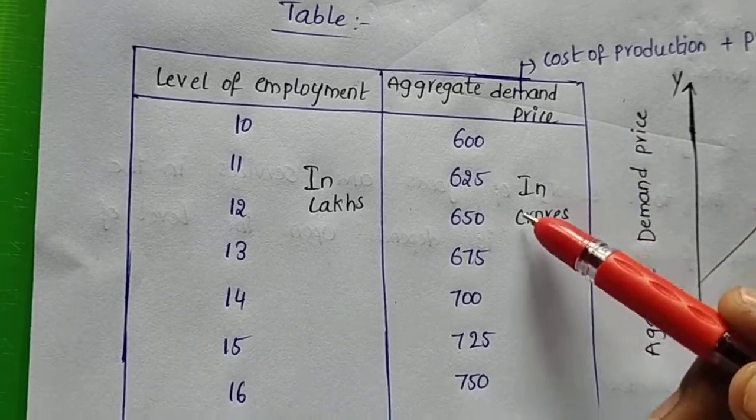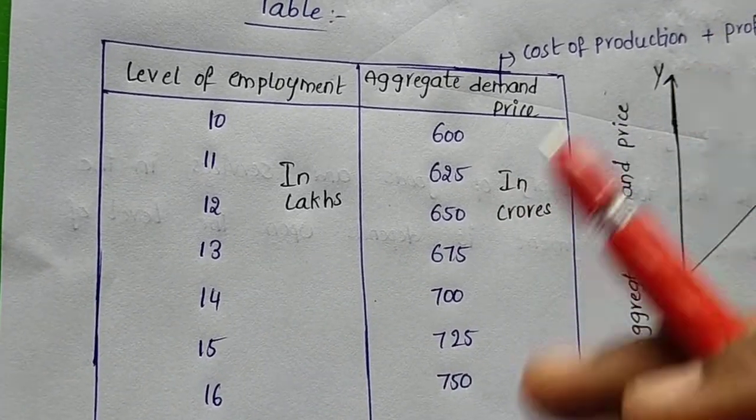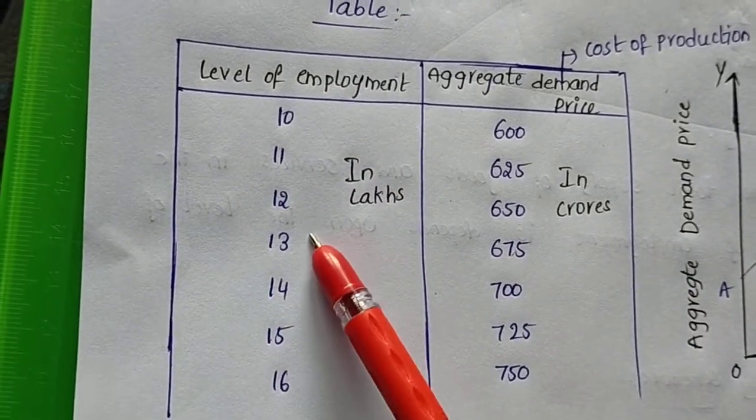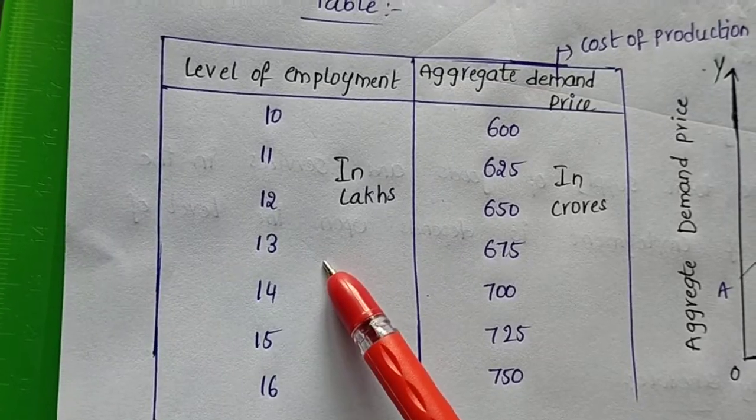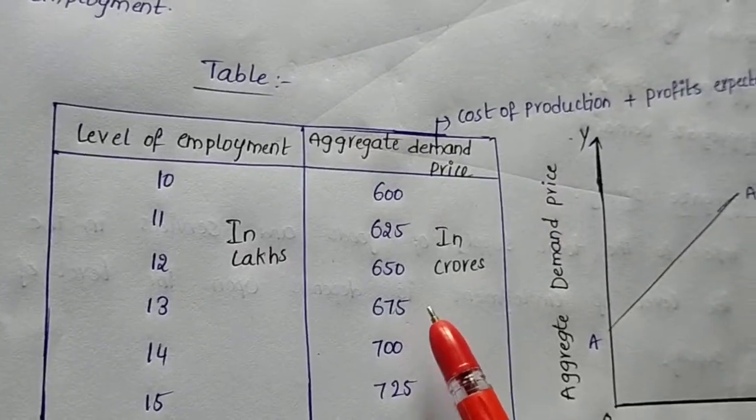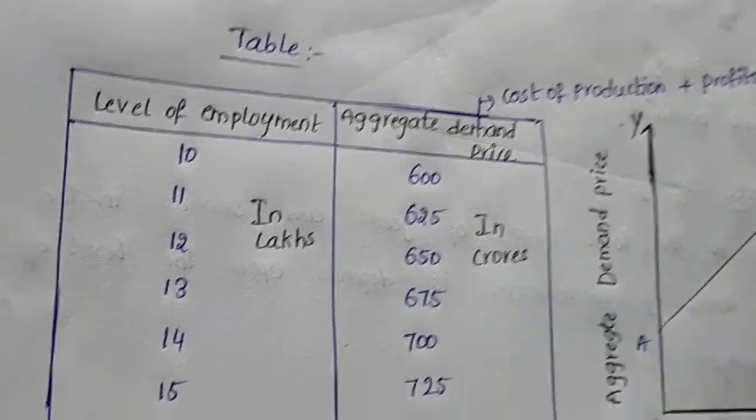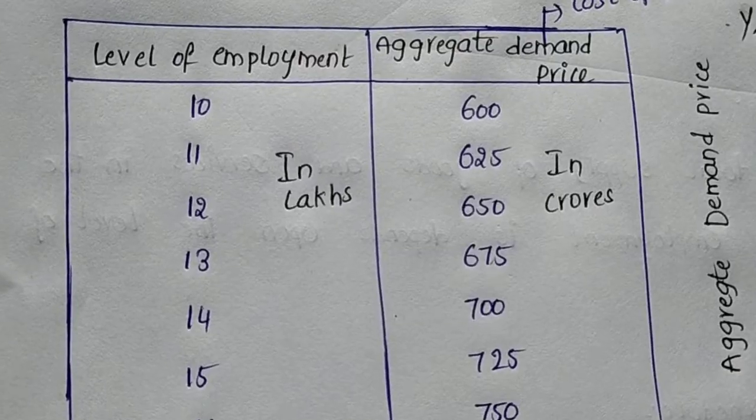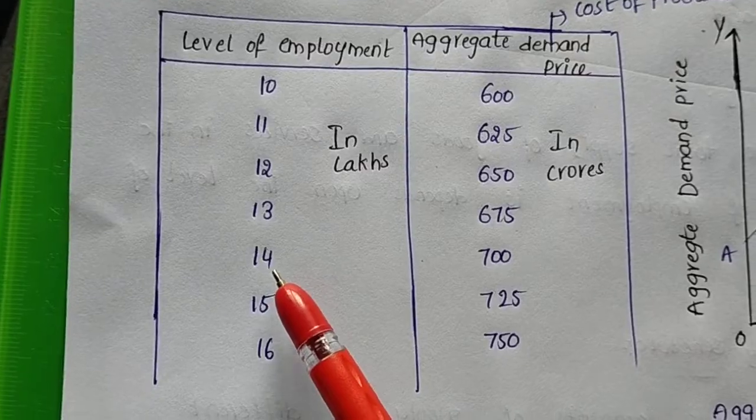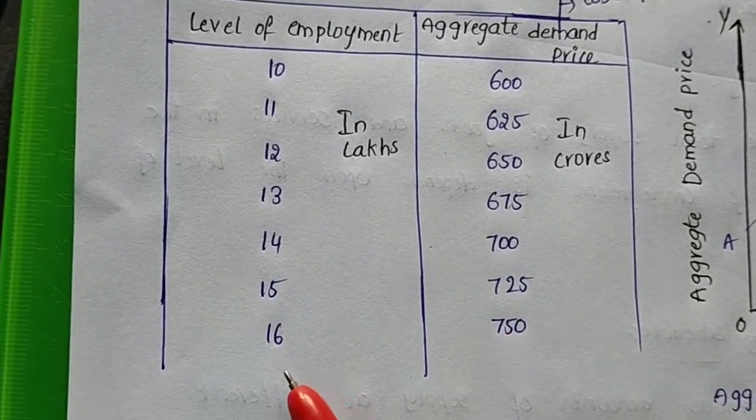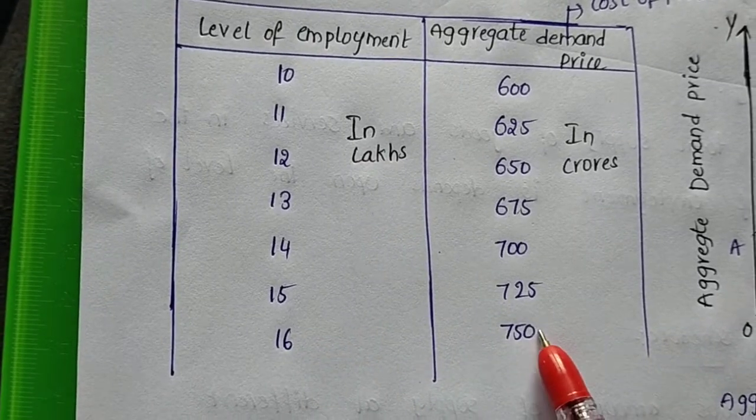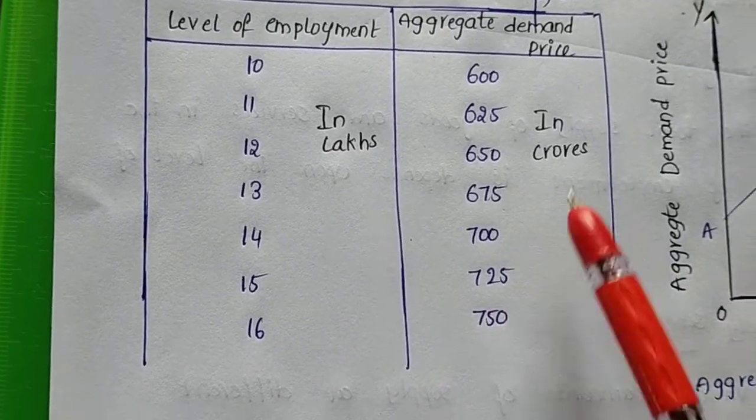See the difference: 25 crores have been increased when the level of employment also increases in lakhs. We take 13 lakhs in level of employment, there we get 675 as demand price, or the cost of production plus profit expected. At 14 lakh level of employment, we get 700. At 15 lakh level of employment, 725. At 16 lakh level of employment, 750 has been increased as the aggregative demand price in crores.